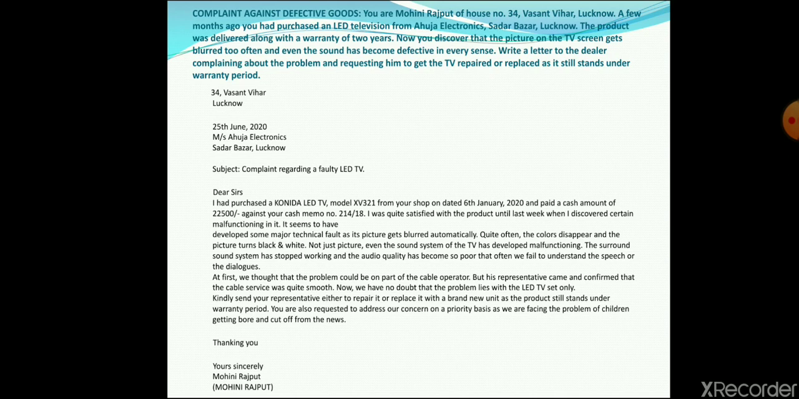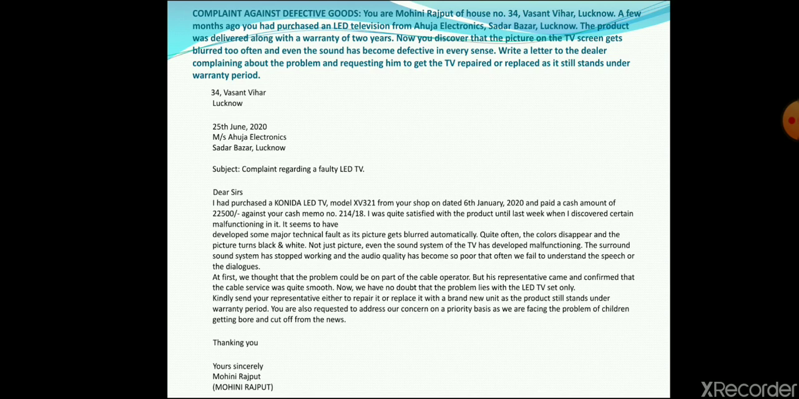So children, this is one of the very important, I would say very important kinds. Why? Like we often face such problems at home. Like sometimes the LED we are delivered is defective, sometimes the air conditioner, or any other good if we receive as defective, we can very well use this letter. Just we have to change the model name, model number, the address, etc. Like this wording can be appropriately used, right? So see, sender's address, date, receiver's address, subject, and then salutation.